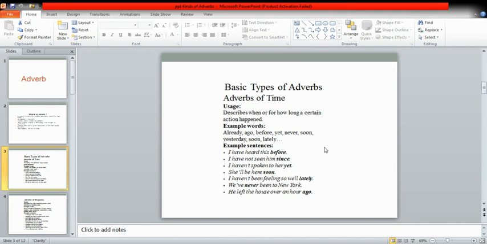Whenever you see a word in a sentence which is telling you about the time of the action, that will be called an adverb of time. Like in all these examples, all the italicized words are telling us about the time of the action or about the duration of the action. So all these words are adverbs of time.